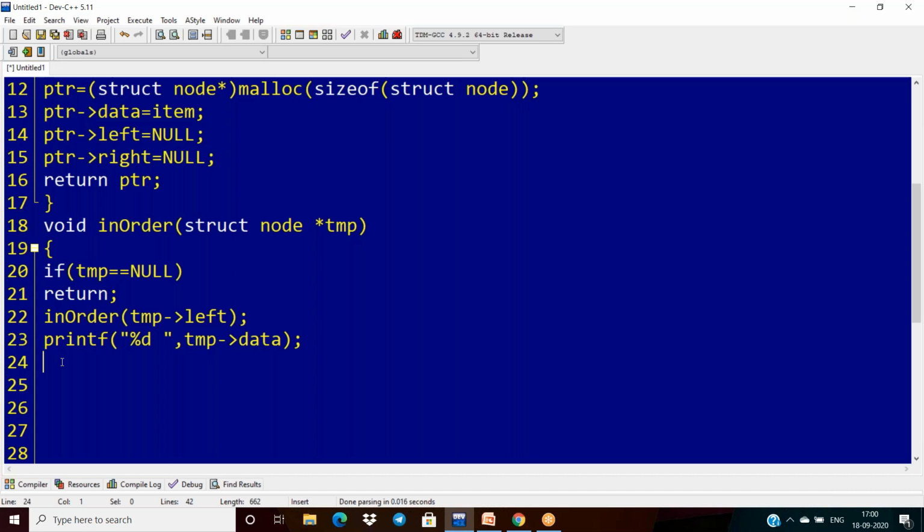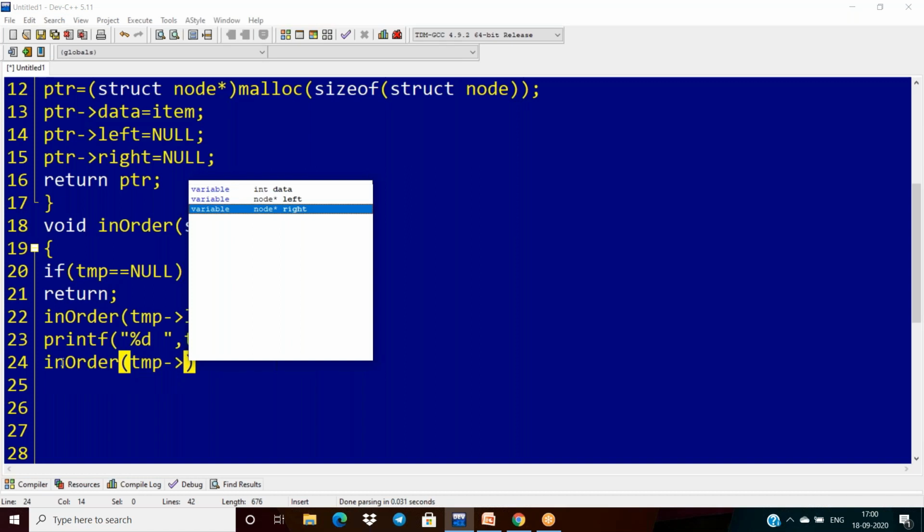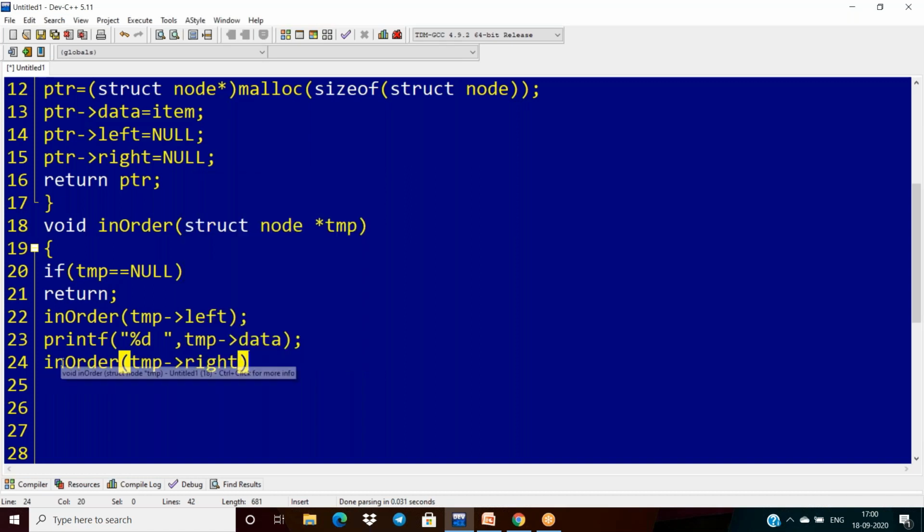So again if there is any right subtree, then you can call the same function, in order, and pass your right side. Why? Because again, if it is a right subtree, then we can implement this approach in a recursive manner. So that is why I am passing these two here.